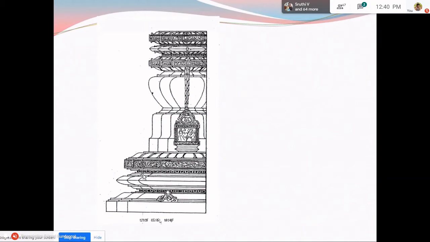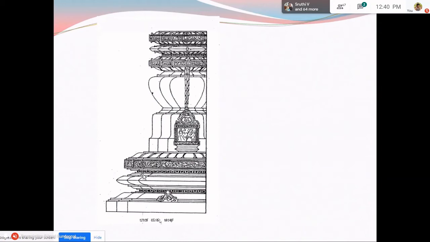See, this projection in the mid part of the Chapra, that is the Shikara of the temple, is called the Shukanasa. Nasa means nose. This projects from the superstructure like the nose projects from the face of a human being. So that's why it is called a Nasa. And as it resembles the nose or beak of a parrot, it is called Shukanasa.